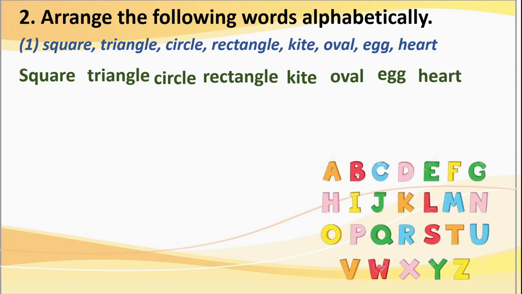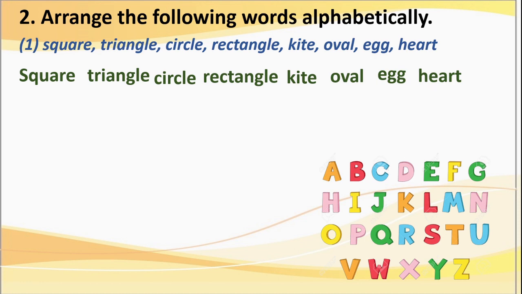Dear children, you know these are alphabets. It starts from A and ends in Z. Okay? Now, what to do here? First, you have to see the first letter of all these words. See, this is S, T, C, this is R, K, O, E and H, isn't it?